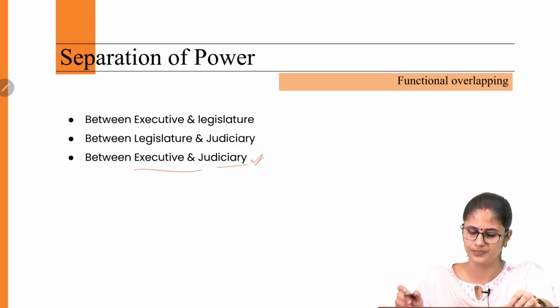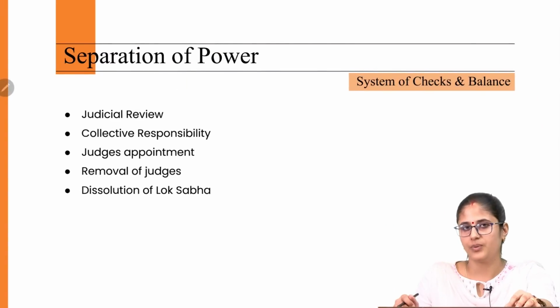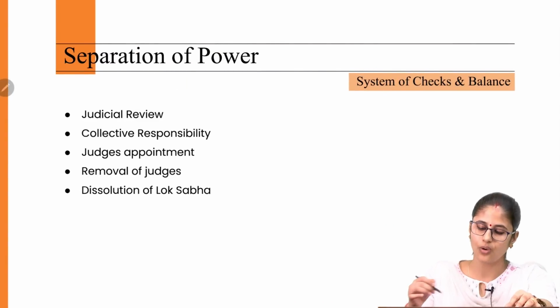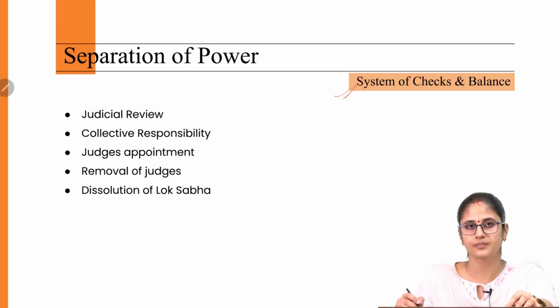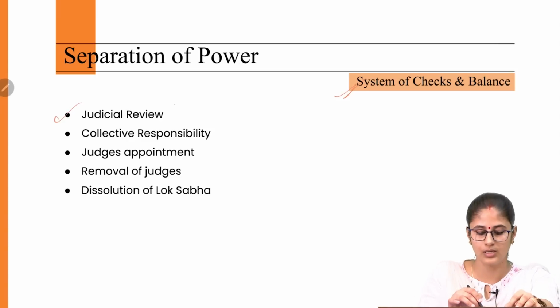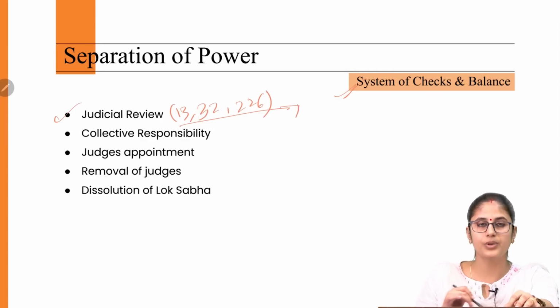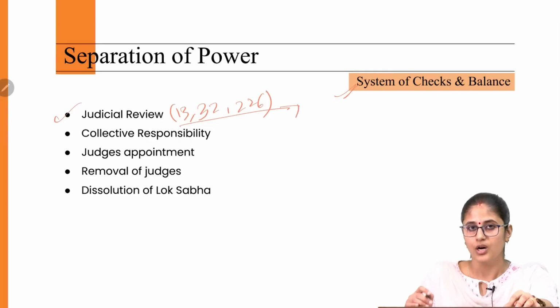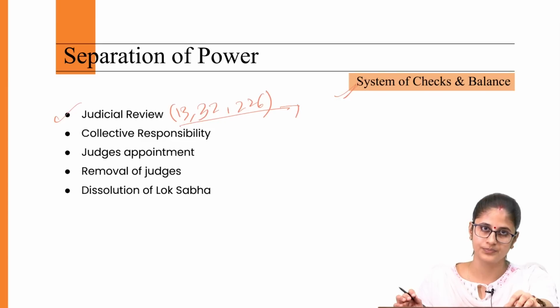Now, apart from the doctrine of separation of power, the Indian Constitution also has a system of checks and balance in place. What is the system of checks and balance? We have judicial review under Article 13, 32, 226 of the Indian Constitution, wherein the Supreme Court and the High Court have the power to examine the constitutionality of both the legislative enactments as well as executive orders.